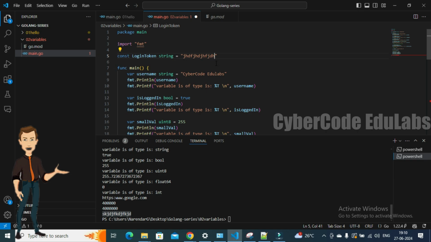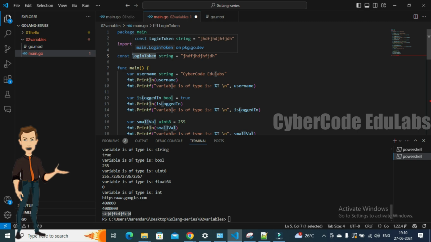Here it is important that you note that a lot of people in the initial days might miss this. I have declared the constant variable with the first letter as capital. So just observe it. The capital letter has a significant importance here. The reason is that this is now a public variable.